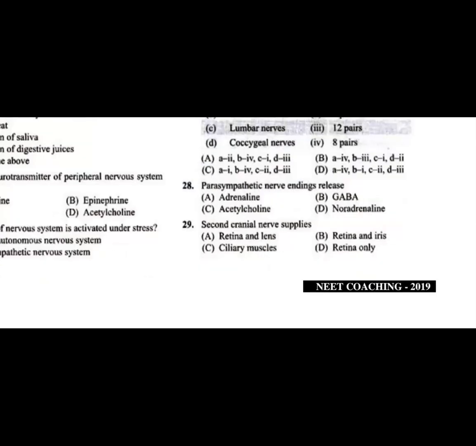Question number 29, second cranial nerve supply. You know the second cranial nerve is called the optic nerve, which will supply only the retina of the eye. That is purely optic, the sense of vision, purely sensory, and it supplies only the retina of the eye. The eye is supplied by 3 or more nerves, for the movement of the eyeball muscles and the movement of eyelids, but the second cranial nerve supplies the retina only. Question number 29, D, retina only.